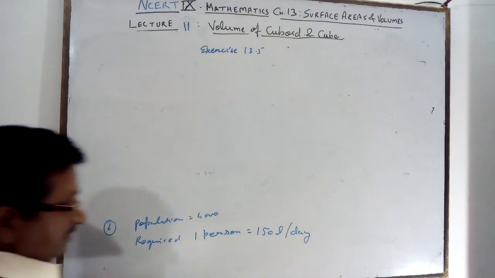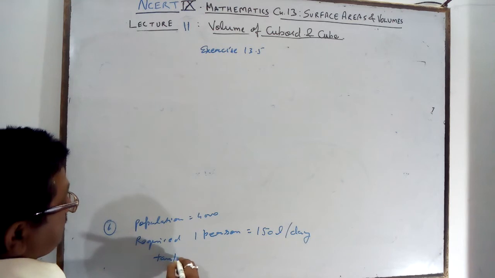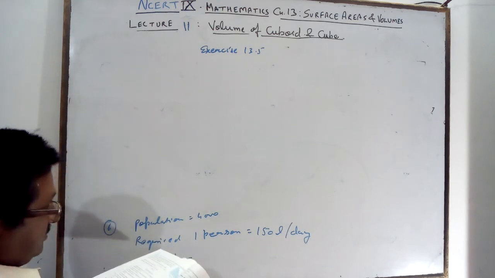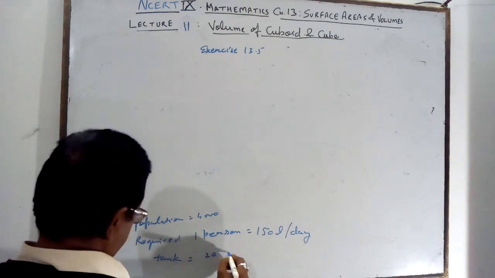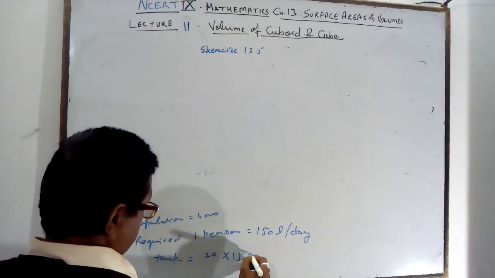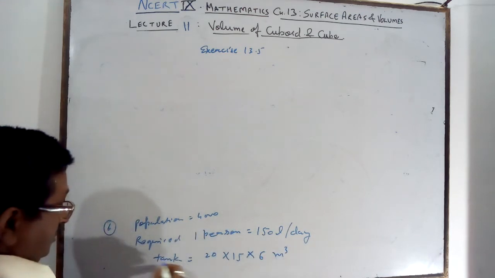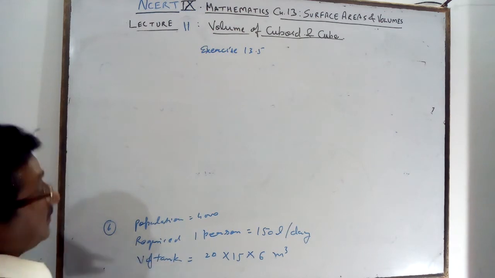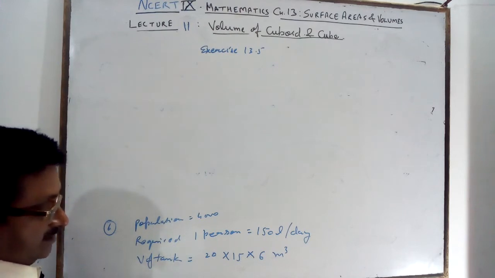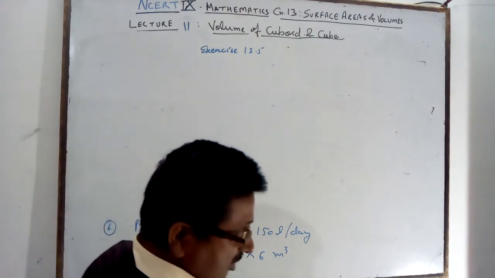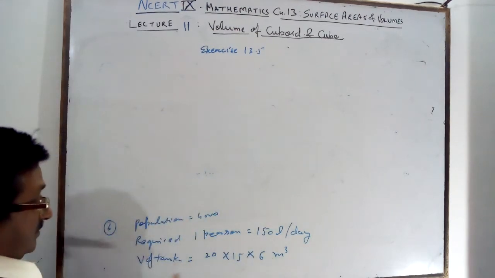If it has a tank measuring 20 meter, 15 meter and 6 meter, that is the volume of the tank given. You want to find out for how many days the water will last if the tank is full of water.